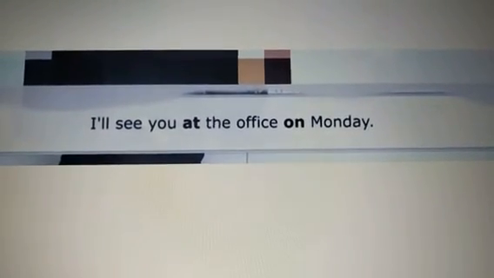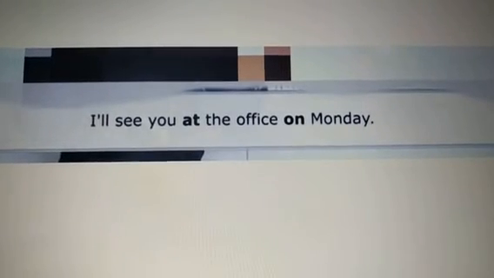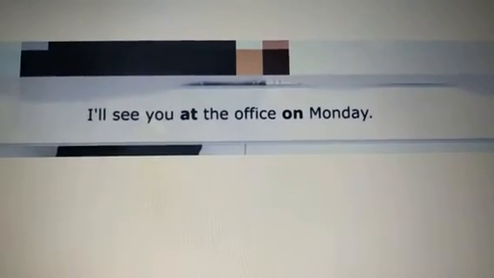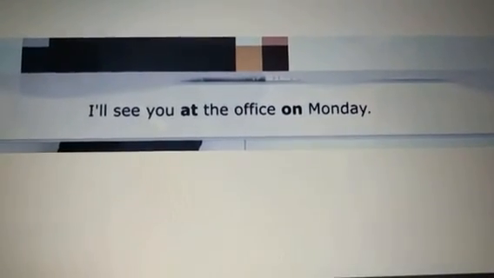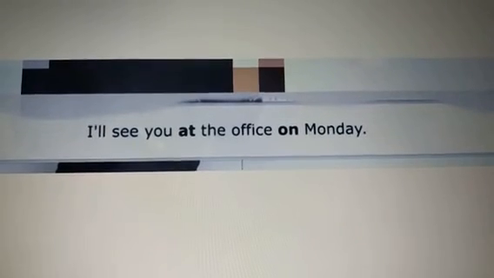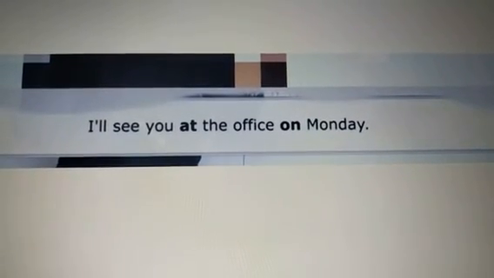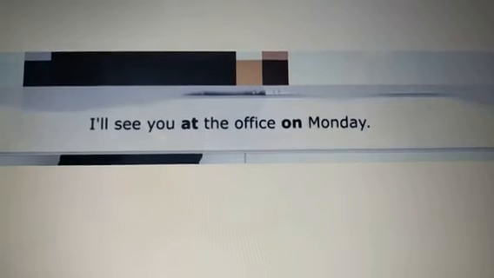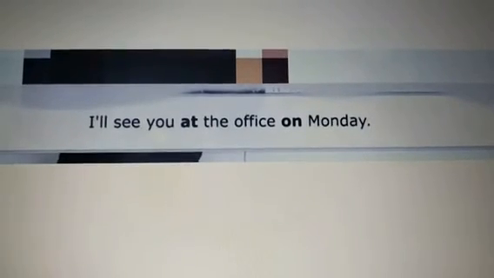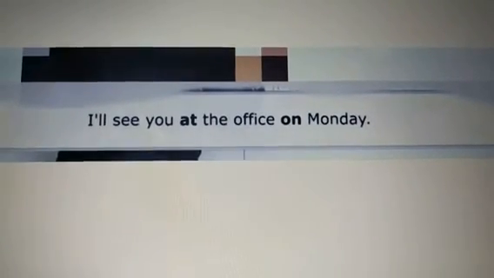The first preposition, at, shows us the place where: at the office. And the second preposition, on, shows us the time when: on Monday. So that's what prepositions do. They help us to show relationship with time, place and position.